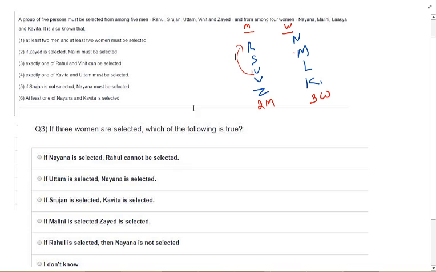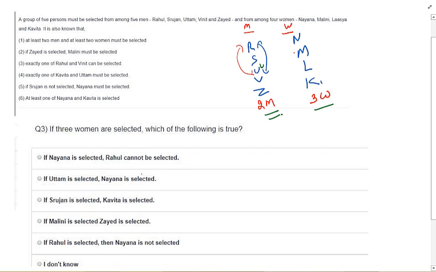Let's look at the final one. It says 3 women are selected. Which of the following is true? So 3 women will be selected, 2 men will be selected. One of the men would be R versus V, because the condition says that exactly one of Rahul and Vineet can be selected. So one will be selected. And then let's look at the conditions.